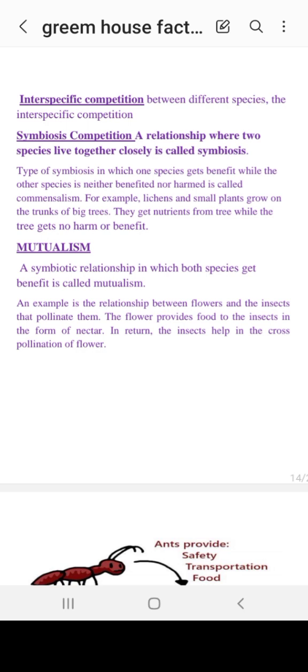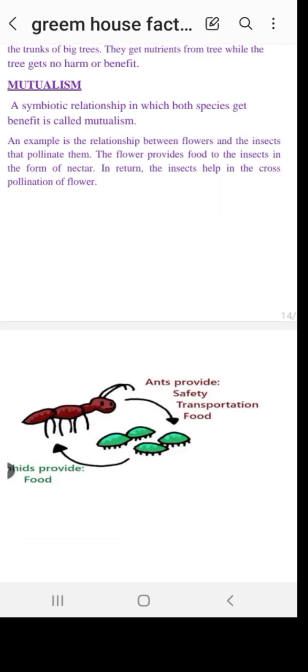The flowers provide food to those insects in the form of nectar, which in turn the insects help in cross pollination of the flower. Cross pollination is that they carry the pollen from the anther of one flower to another, like anther and pollen grain. So they are going to make the trade between two flowers. This is called cross pollination. In this way, both individuals are getting benefits from each other. This is called mutualism.